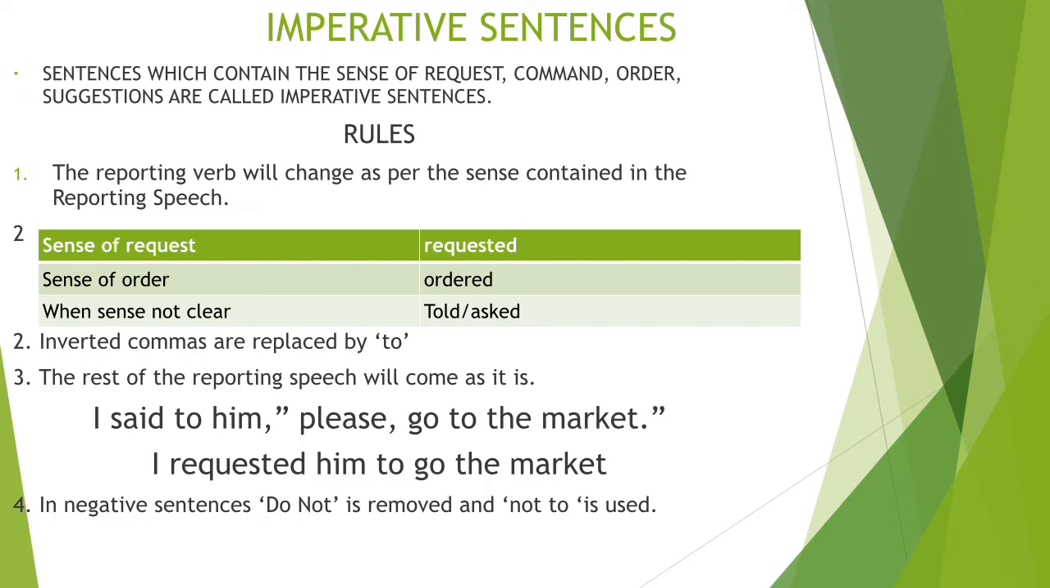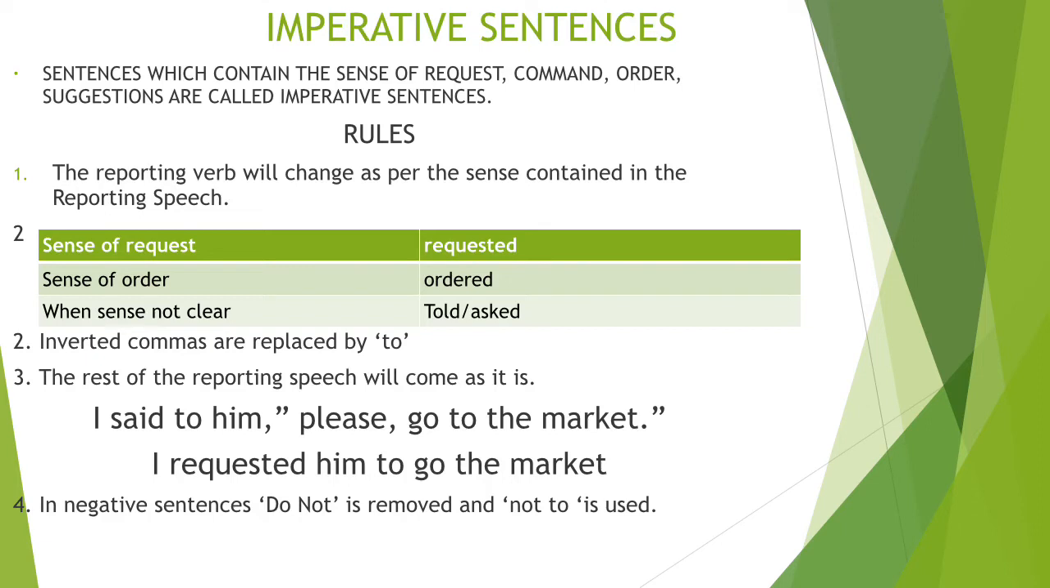I said to him, "Please go to the market." I said to him, reporting clause, and the reporting verb is said to. Please go to the market, reporting speech. So see, when we change it into indirect speech, said to changes to requested, as I told you earlier, because please go to the market, reporting speech here gives us a sense of request. So that's why we change said to into requested. I requested him to. Now we are using to join both these parts. Go to the market. Our rest of the reporting speech will come as it is. Go to the market. Don't change go to. Most of the students make this mistake.